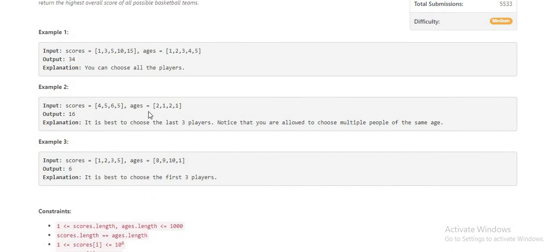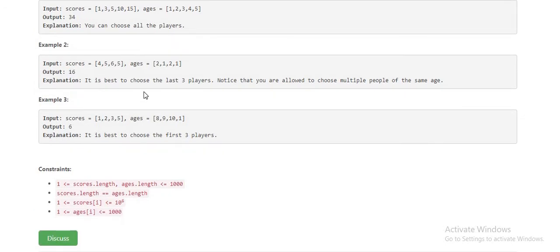Now example 2. Here, if you pick the player with age 2, the score is 4. Now if you pick the player with age 1 but his score is greater than the experienced player's, you cannot pick this combination, but you can pick this combination 5, 6, 5, these three. If you sort this based on their ages, it would be 5, 5, 6, and that way it would give you the sum 16.